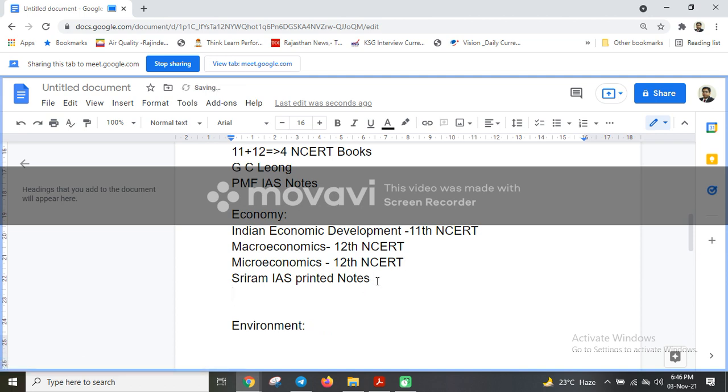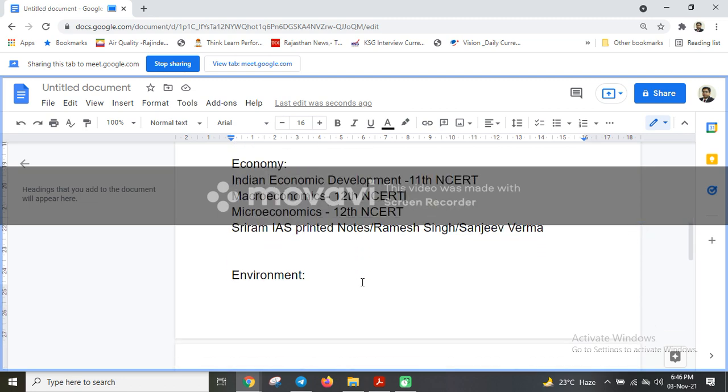Okay, then you can either read Sriram printed notes, or you can read Ramesh Singh, or there is one more book, Sanjeev Verma. So you can use any one of these 3 books, or I think Ramesh Singh is the better one, and you can supplement it with other sources if you are feeling bored while reading this book. Okay, so these 4 sources would be sufficient for answering preliminary exam questions of economy.